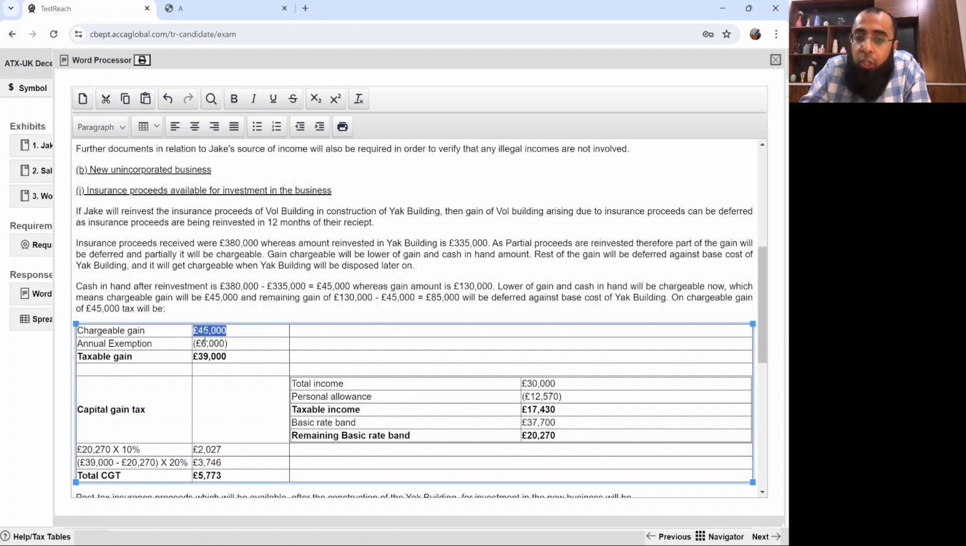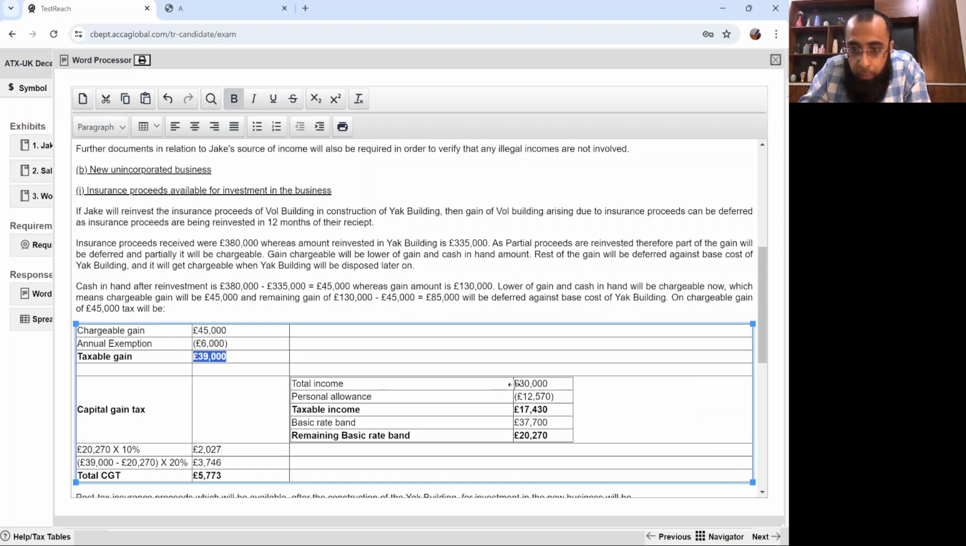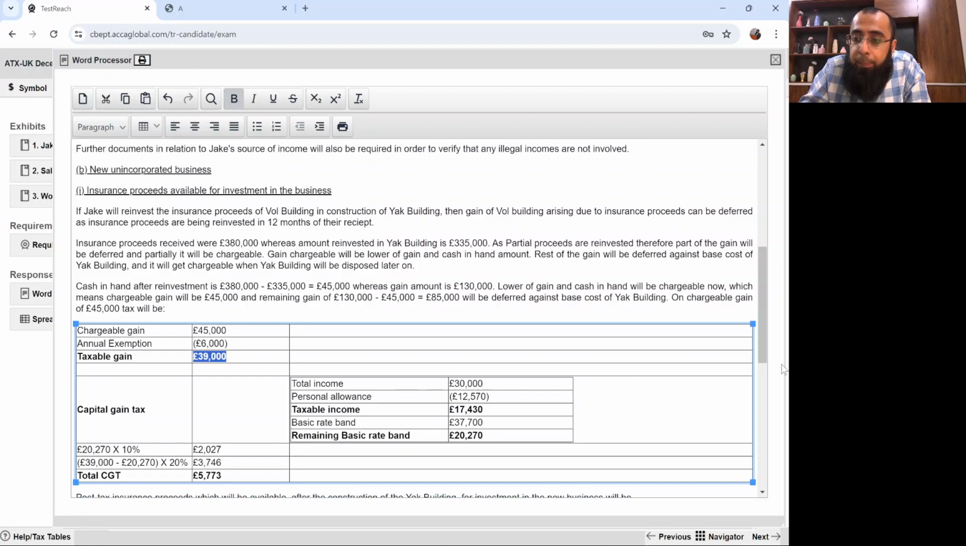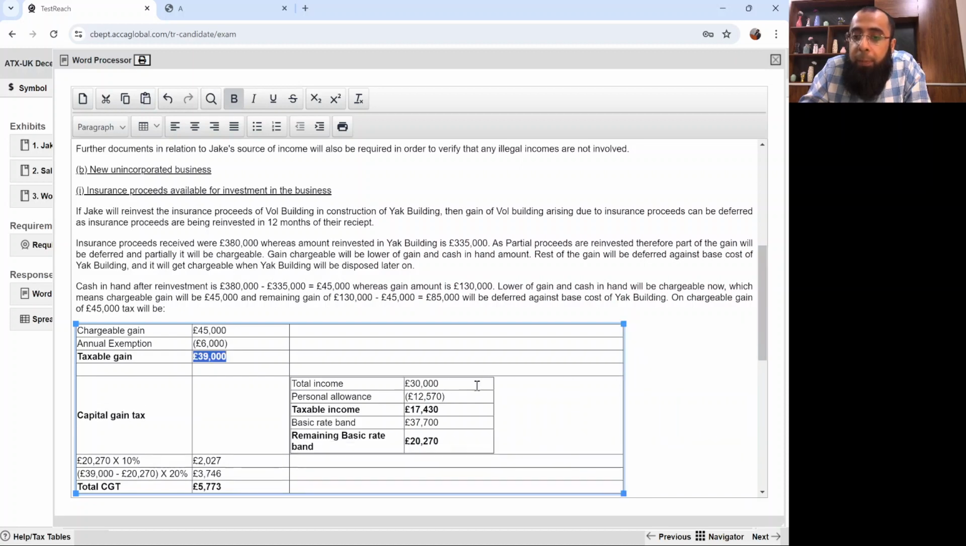So now this is your chargeable gain. This is your annual exemption. You get the taxable gain. Now, once done with that, he said that you have to calculate the capital gains tax. He asked us to calculate the capital gains tax.